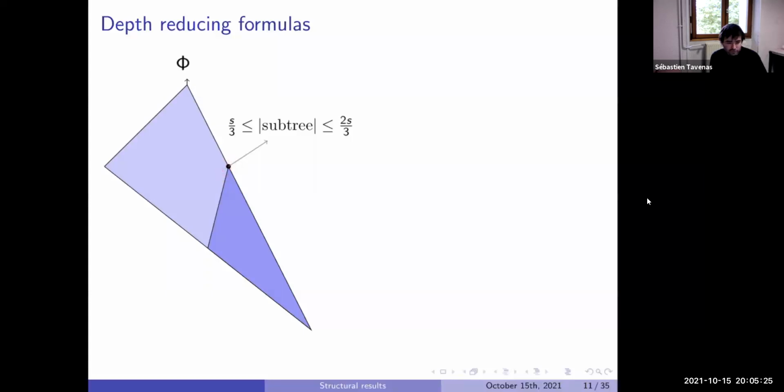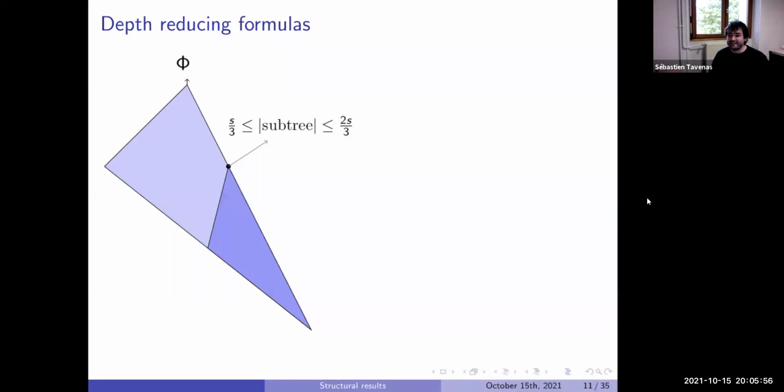How? Assume now the fan-in is constant, it is 2 for multiplication, otherwise you get it in 2. You start at the top, at the output gate. The size is S. You go below, you take the largest child.